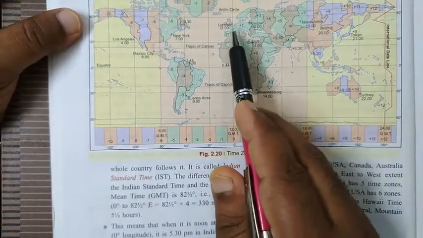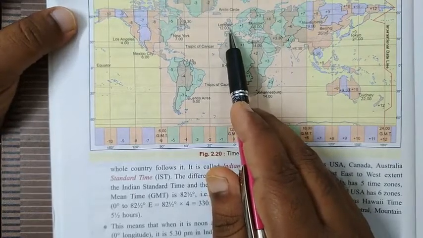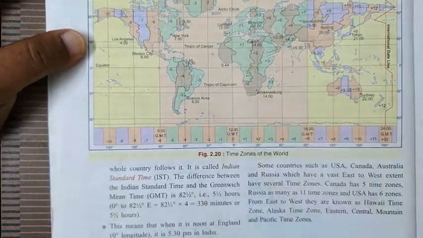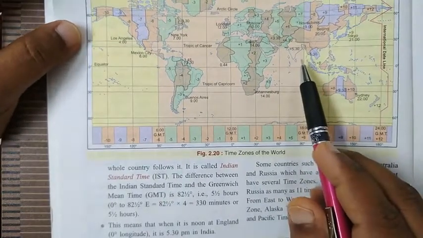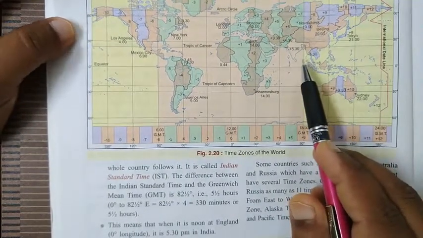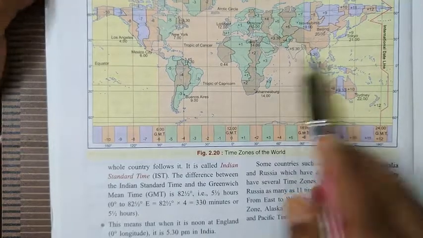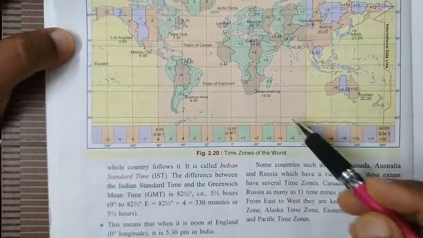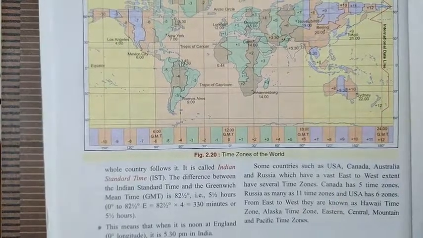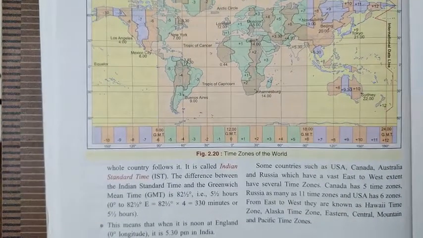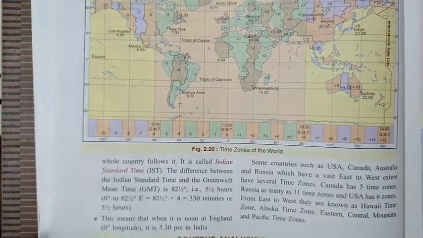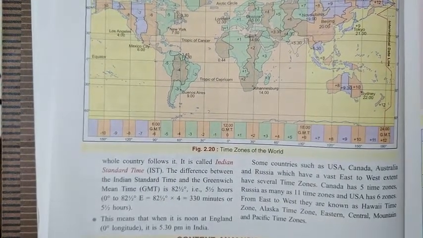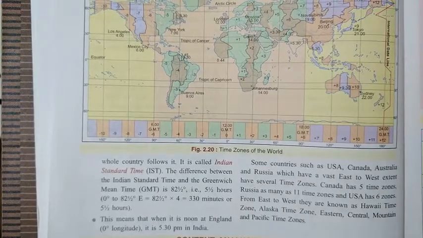So if the time in London is 12 noon, in India it will be 5:30 p.m., that is evening time. This is one example I have shown you of how we calculate the time. The whole description I have shown on YouTube, and I will attach a link. You can watch it.